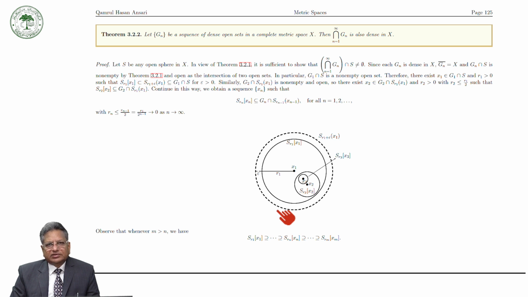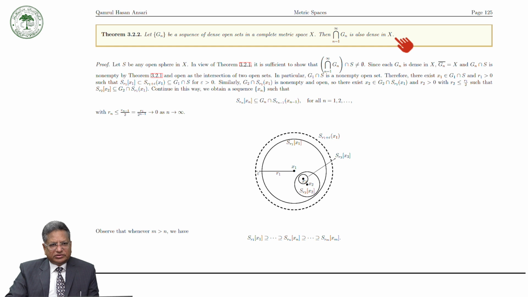So the first question is, the intersection of dense sets is a dense set, but in general it may not be true. But the intersection of dense open sets in a complete metric space is dense. So we have this result: let Gn be a sequence of dense open sets in a complete metric space X, then the intersection of Gn is also dense in X.